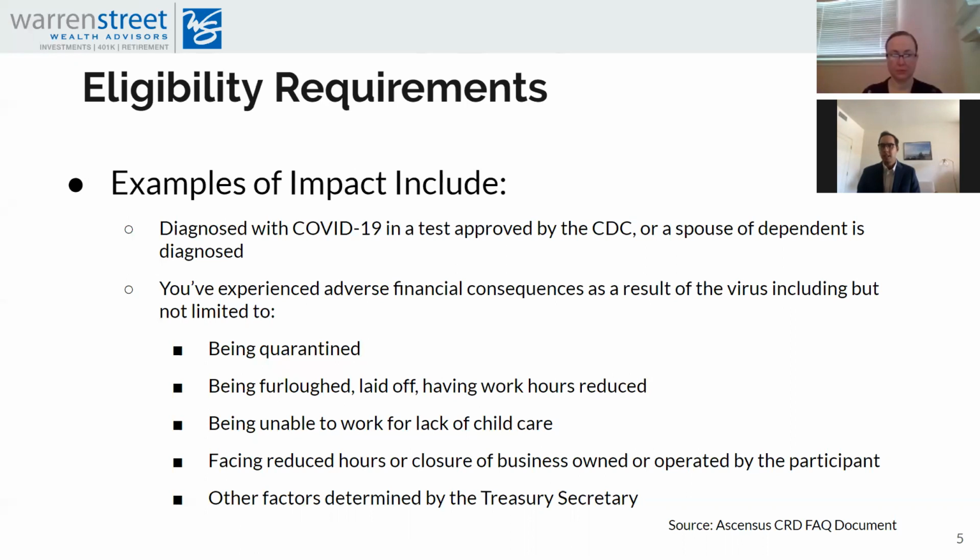It includes being diagnosed with the virus by a test approved by the CDC, or having a spouse, dependent, or household member diagnosed with the virus. And the much more open piece of this is just having some type of financial impact by the virus, whether it is being quarantined, being furloughed, laid off, having work hours reduced, or being unable to work due to lack of childcare or other reasons. It's pretty open-ended as to what the adverse financial consequences really mean in being impacted by the virus.